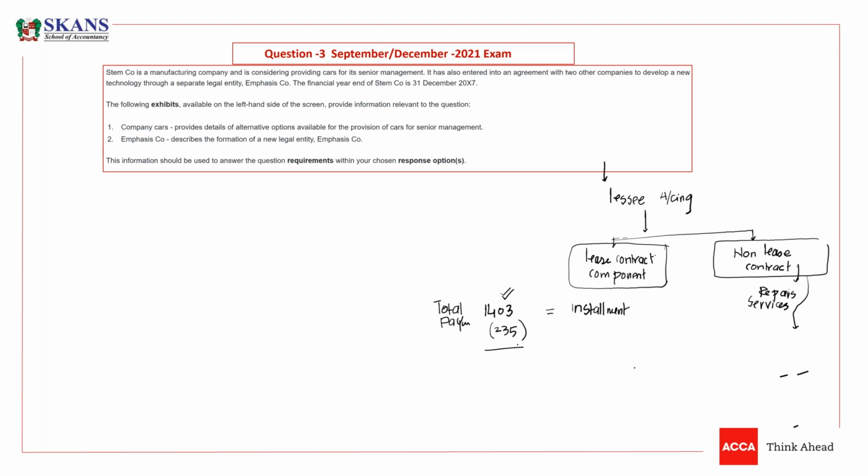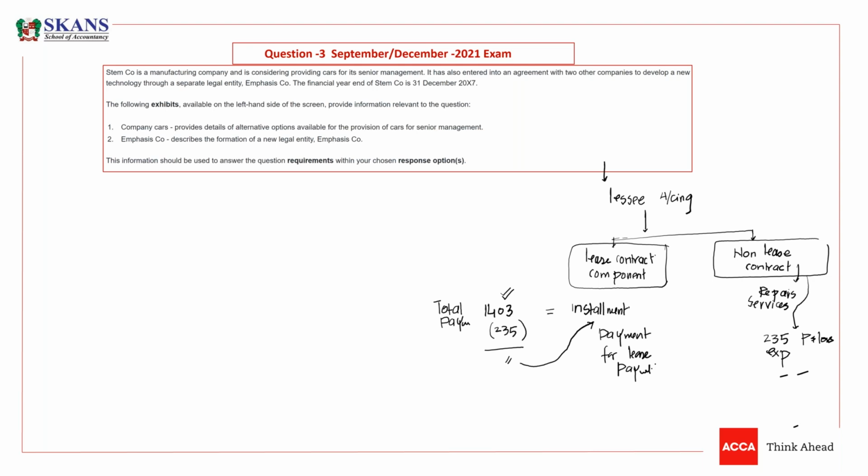Listen carefully now. You have to deduct this because you have to book an expense of service in P&L. This is your expense. The remaining payment is the installment paid, and it will be a payment towards a liability. So you need to split your payment into two components. This is the payment for lease liability, whatever the remaining amount is.